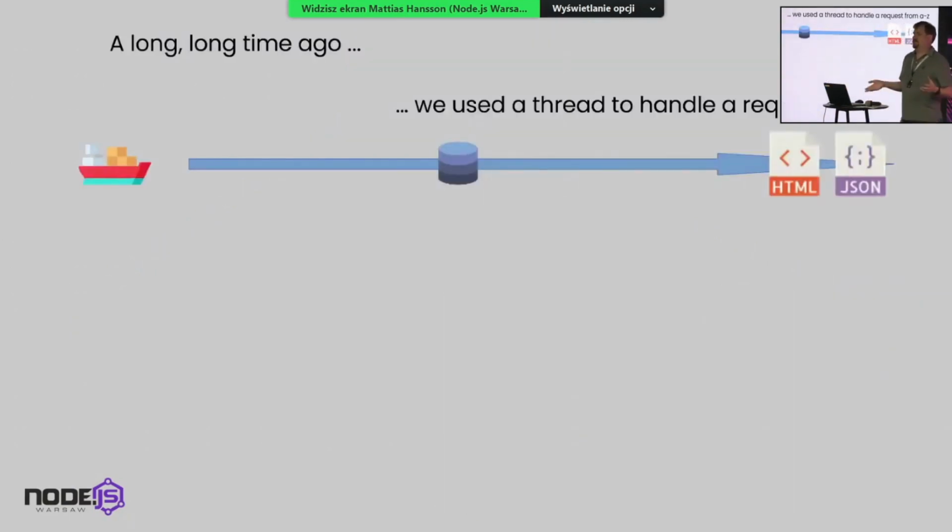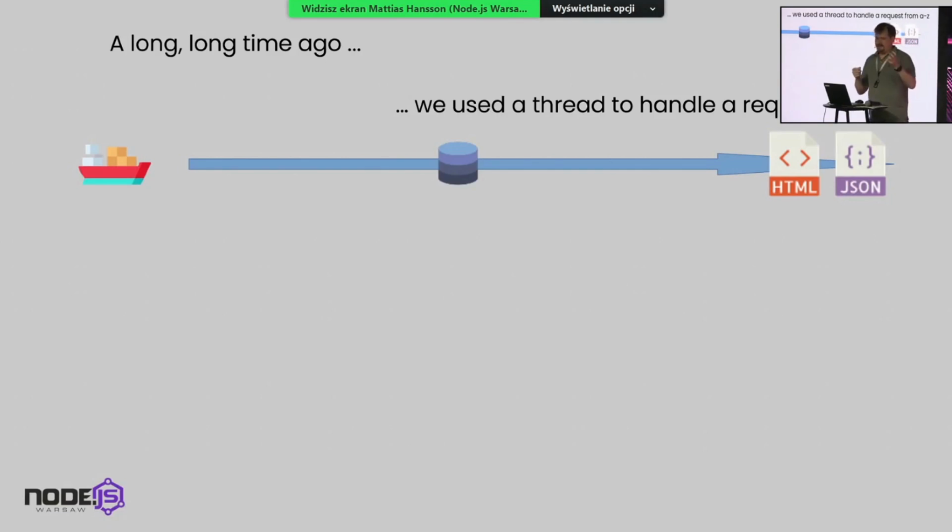A little bit of history. Before Go, before Node.js, there was Web 1.0. We had Apache and other such technologies, which almost all of them took a thread. A thread is a resource in an operating system.